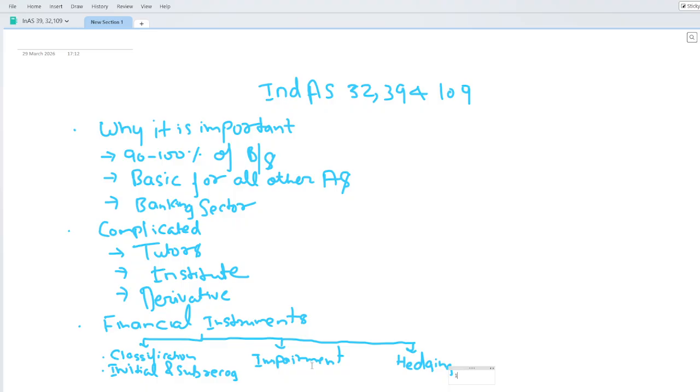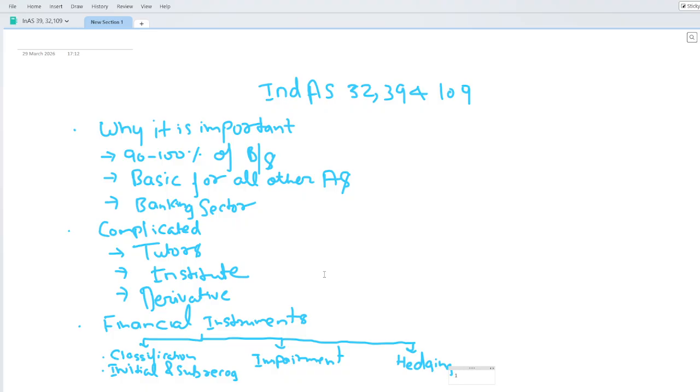Then the impairment of the financial instrument. Here the concept of the ECL, the expected credit loss, is there. Why has this concept come, and how is it computed? It is probability of default into exposure at default into loss given default. That is the formula. On the basis of this, you create the provision.